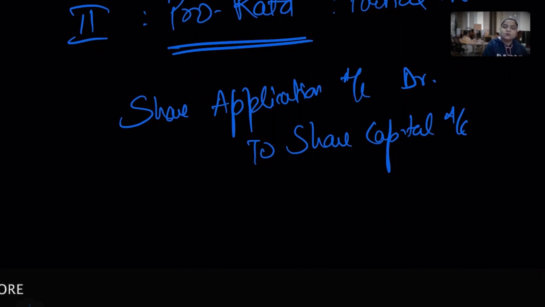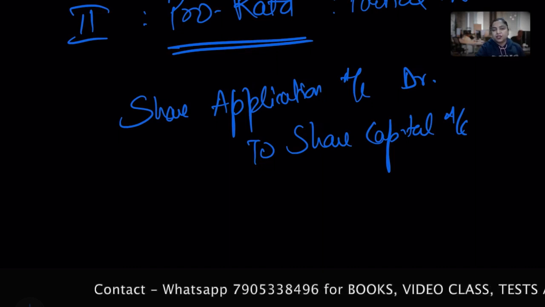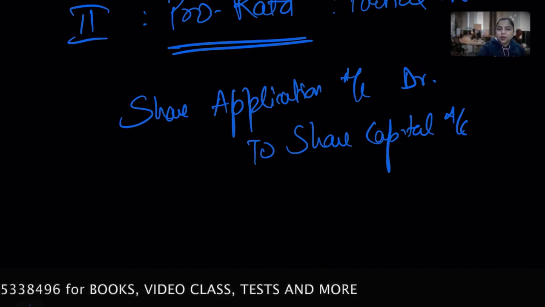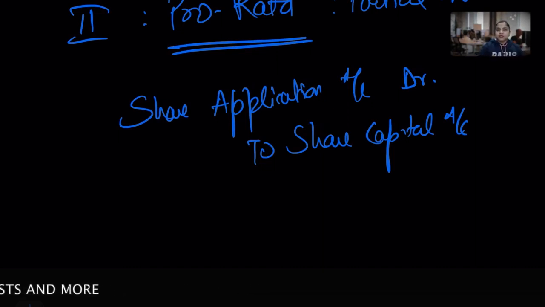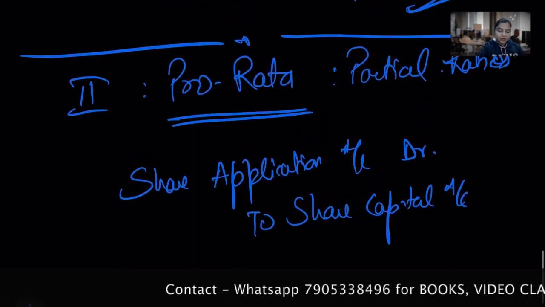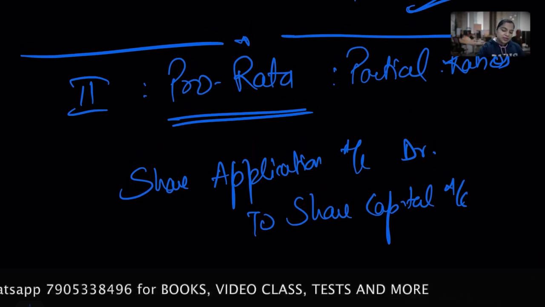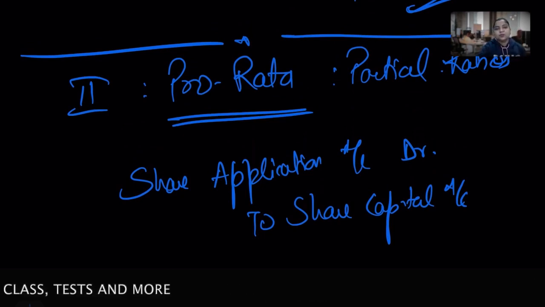With obviously the excess money. Whatever excess money I have received against the share application, I transfer to the share allotment account with respect to that particular share. So I need to pass an application entry towards the share allotment. Clear? So kindly give me a moment to conclude in another language.